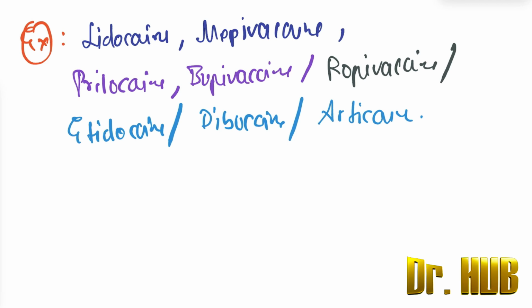So now in this video we have seen the classification of the local anesthetics based on the chemical structure. We saw there is amino amide and amino ester, and we compared the characteristics between them.